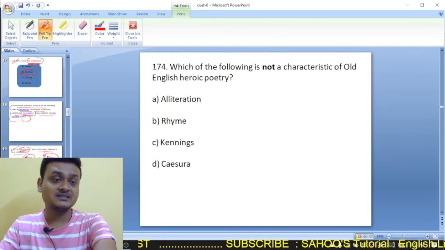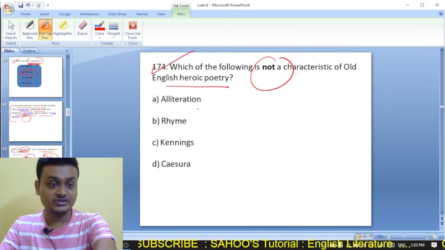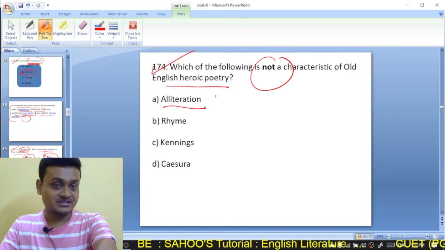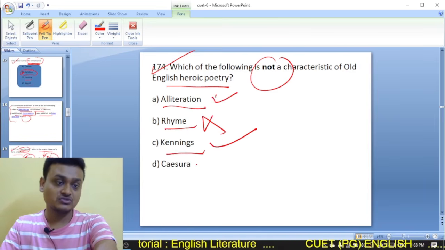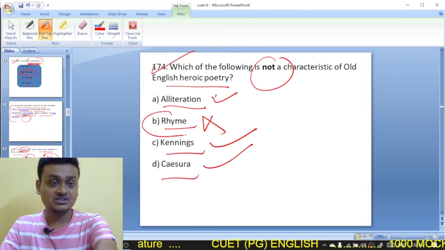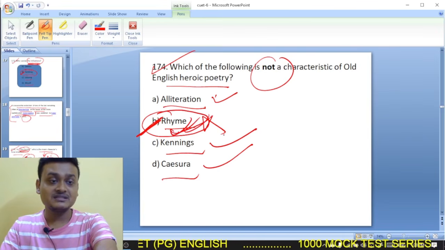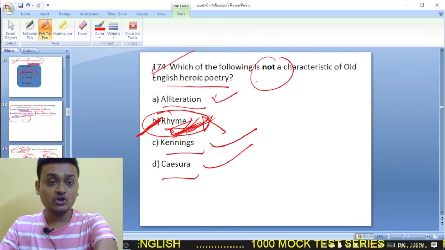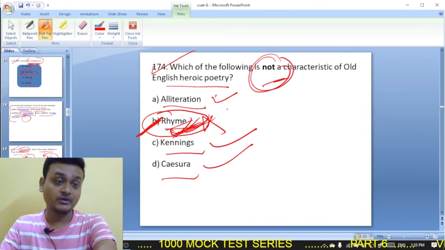Moving on to question number 174. Which of the following is not a characteristic of old English heroic poetry? Alliteration was a characteristic of old English poetry. Rhyme was not there. Kennings were also there. Caesura, a certain break, was also there. So rhyme is not a characteristic of old English poetry. So B is the right option.